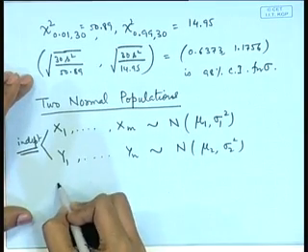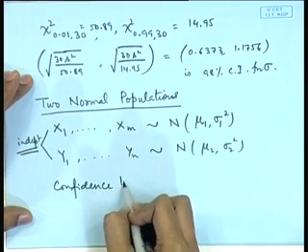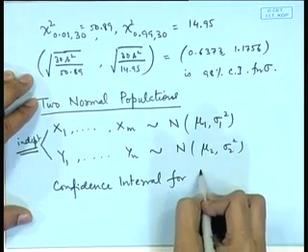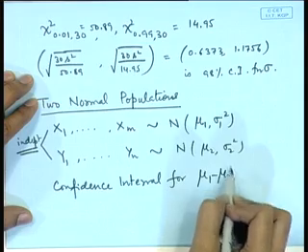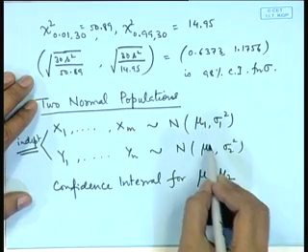So, one problem could be to create a confidence interval for say mu 1 minus mu 2, because we may be interested in the comparative difference between the two means.